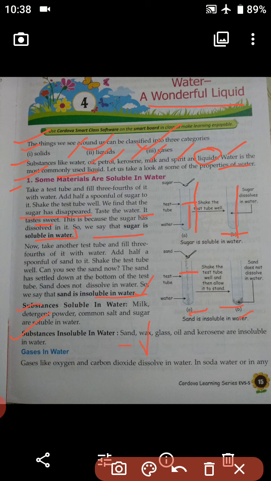Like a candle, it will not get mixed in water. Glass also will not mix in water. Oil will not mix in water, and kerosene will also not mix in water. So all these substances are insoluble in water.